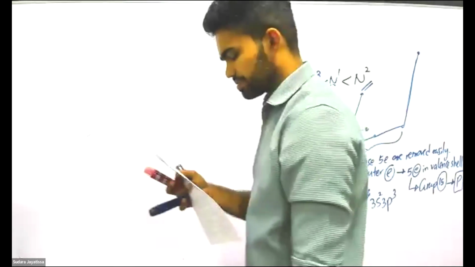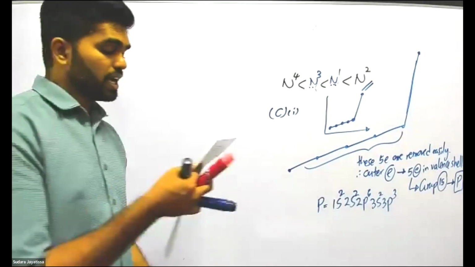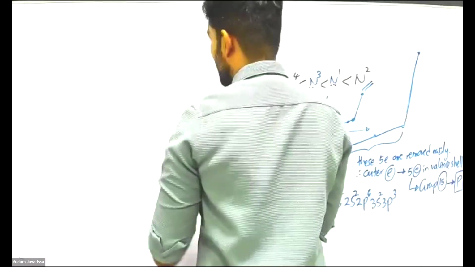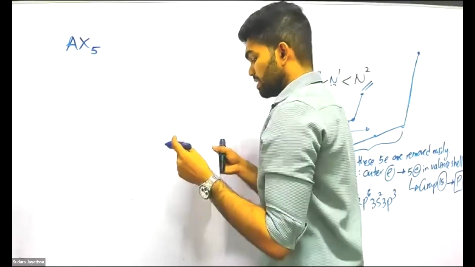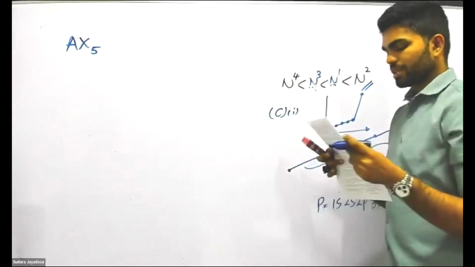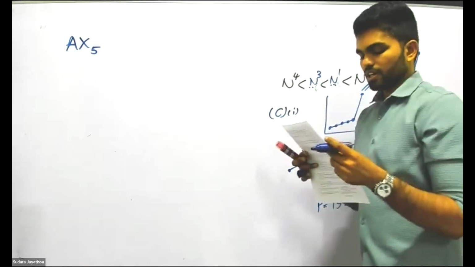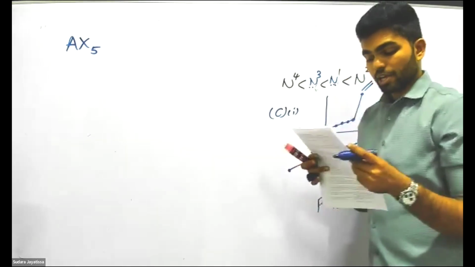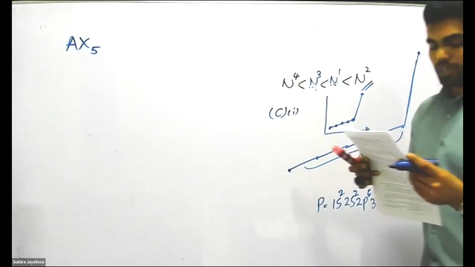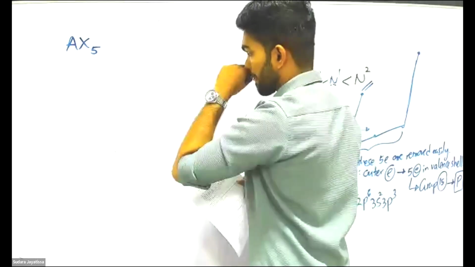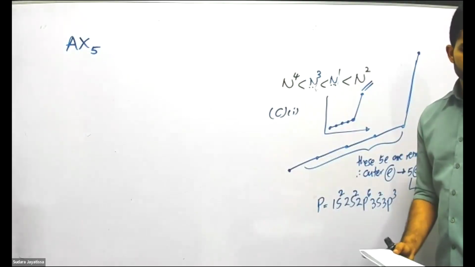So at the second part, the molecule of formula AX5 has 5 sigma bonds. Here A and X represent symbols of elements and A is the central atom. Complete the table given below by naming the possible molecular shapes and giving an example. So is AX5 polar, or is AX5 non-polar? Good question.